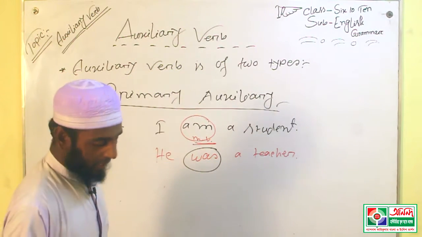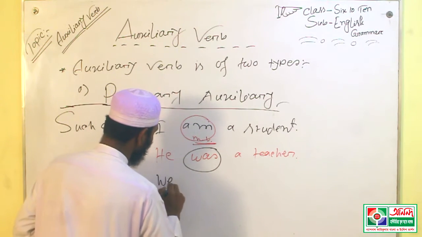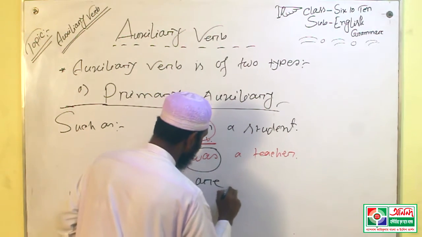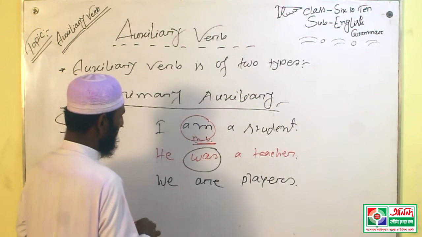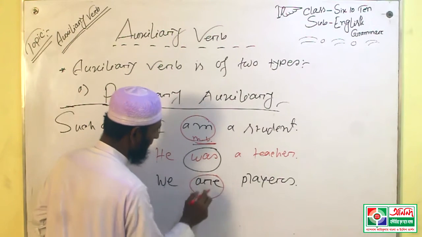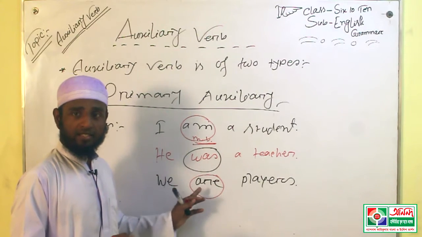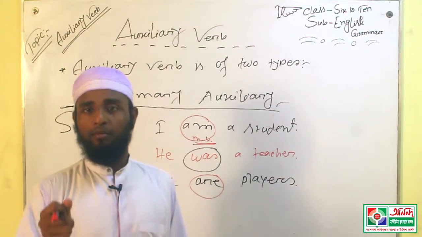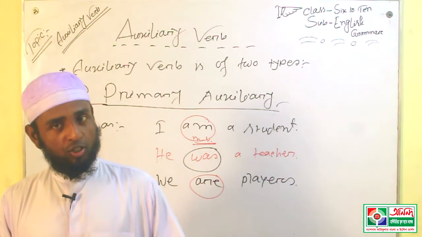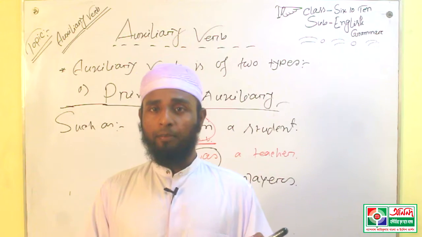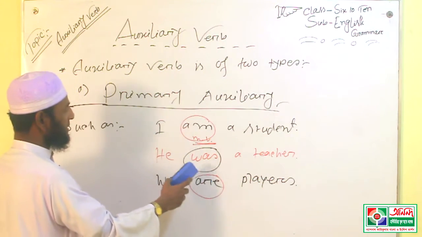Next, another example: we are players. Here are is be verb, but in this sentence are is used as main verb. That means be verb can be used as auxiliary verb and main verb. You should write it.